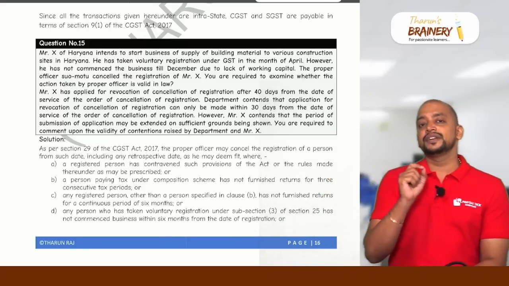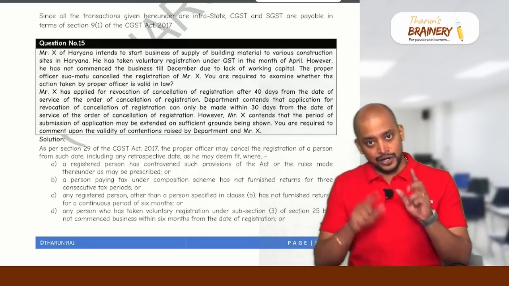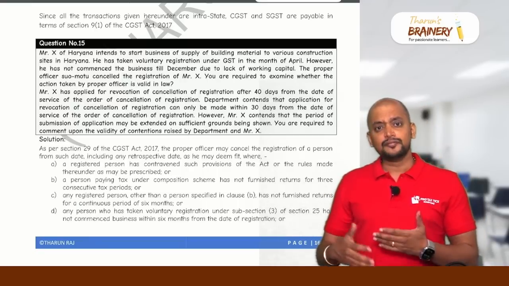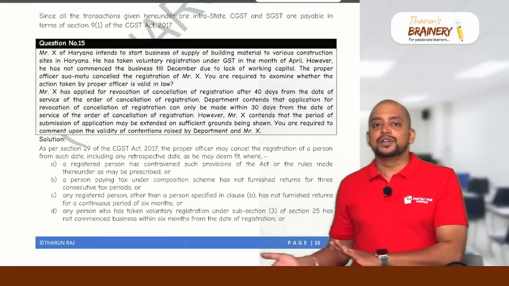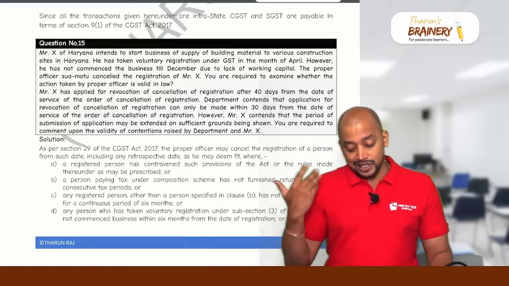What is the time limit within which we need to make a request for revocation? 30 days from the cancellation order, which can be extended for a further period of 30 days by an additional or joint commissioner, and a further period of 30 days by the commissioner. So this 90 days is the maximum window. So in this case, it is 40 days.